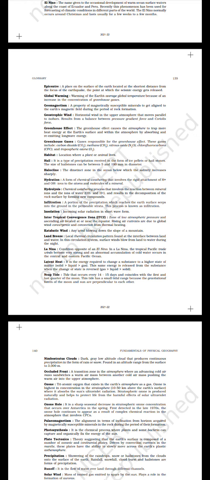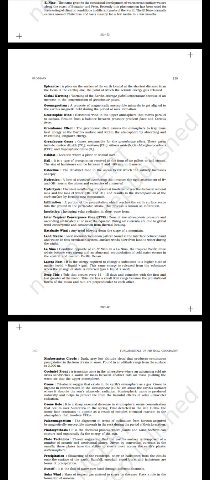Halocline, the zone in the ocean below which the salinity increases sharply. Hydration, a form of chemical weathering that involves the rigid attachment of H+ and OH- ions to the atoms and molecules of a mineral. Hydrolysis, chemical weathering process that involves the reaction between mineral ions and the ions of water, OH- and H+, and results in the decomposition of the rock surface by forming new compounds.